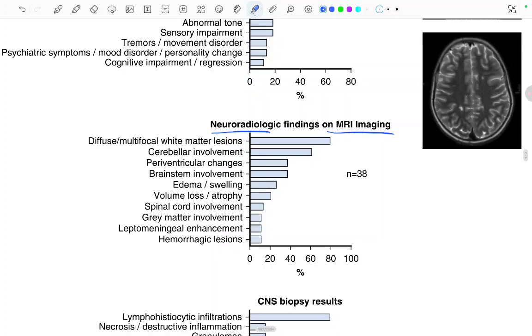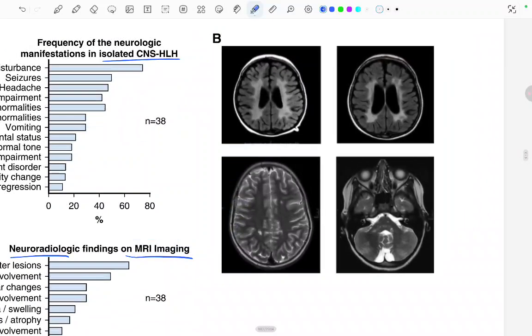Second one, neuroradiologic finding on the MRI, that is diffuse multifocal white matter lesions, cerebellar involvement, periventricular changes, brainstem involvement, edema, swelling, volume loss, atrophy, spinal cord involvement, grey matter involvement, leptomeningeal enhancement, and hemorrhagic lesions. Fine.